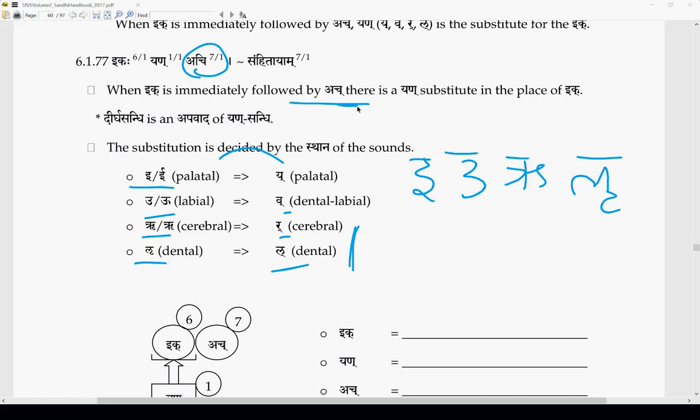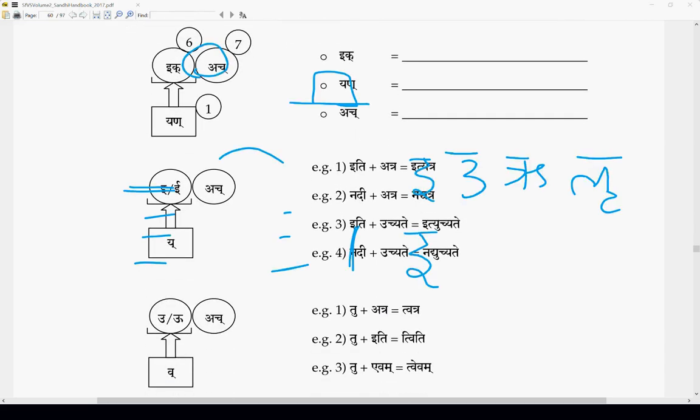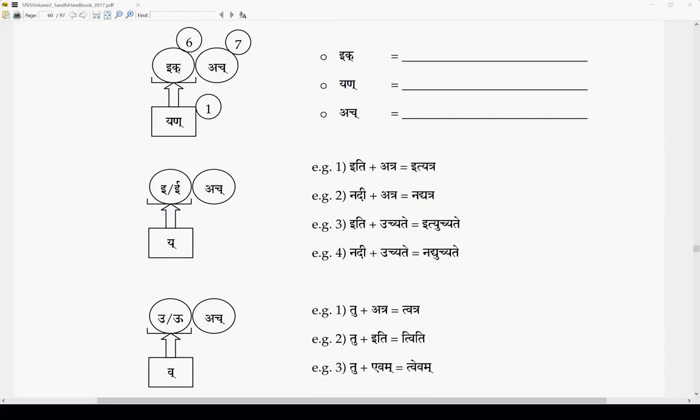When ik is immediately followed by ach, okay, ach means all the swaras, right? So here, in the example we saw, the purvavarnah is i and paravarnah is a: ityatra. Purvavarnah u, paravarnah a: tvatra.